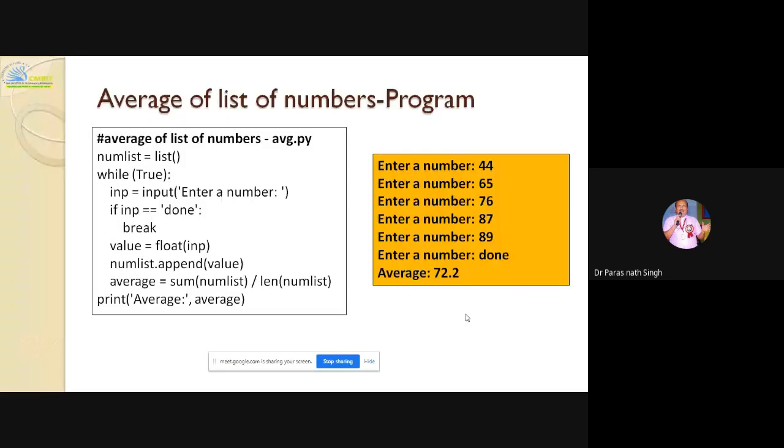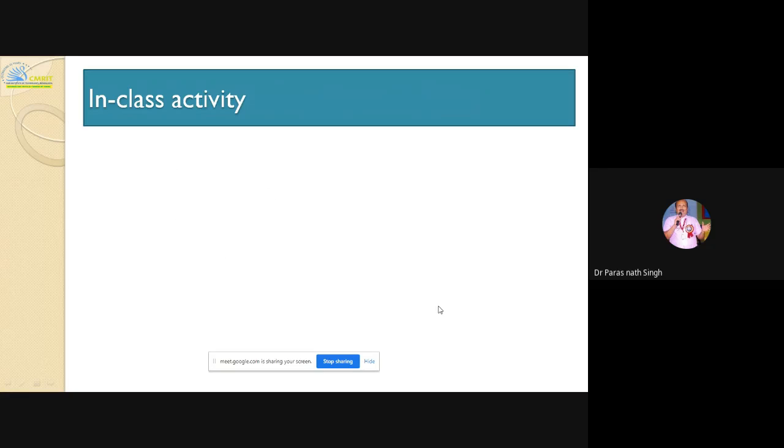Now this program has been asked in a VTU question: write a Python program to find the average of a list of numbers. The list of numbers will be entered by the user till the user types done. If they have not asked, I have not given try and except. So if the user has not entered a number and has entered some string, at that time it should display an alert message. Here we simply take all the numbers till the user types done, and then it finds the average of the numbers. So that is the program.